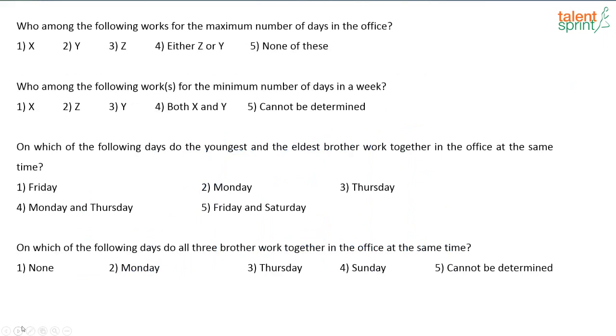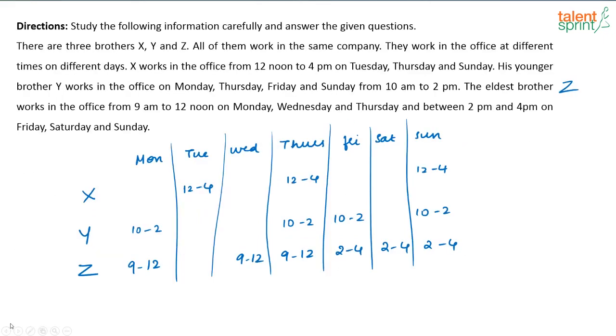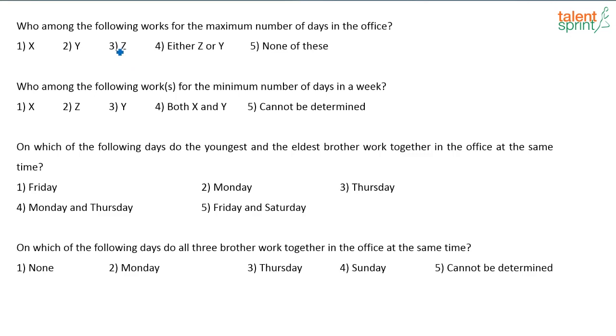Who among the following works for the maximum number of days in the office? Obviously, Z works for the maximum number of days, right? X is working only for 3 days. Y is working for 4 days. Z is working for 1, 2, 3, 4, 5, 6 days. So, Z works for the maximum number of days.